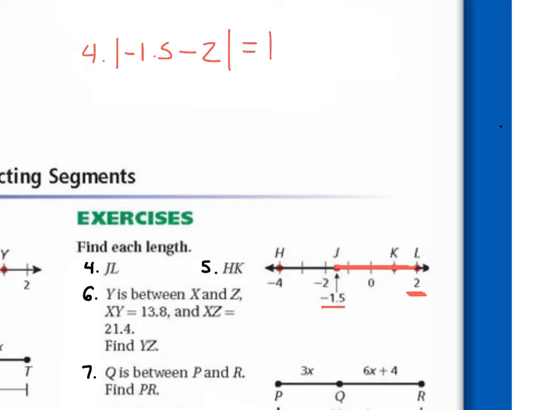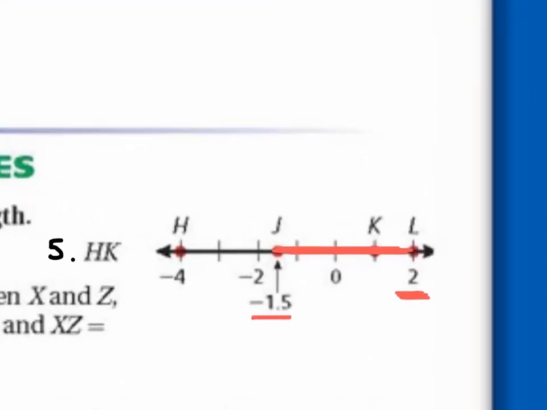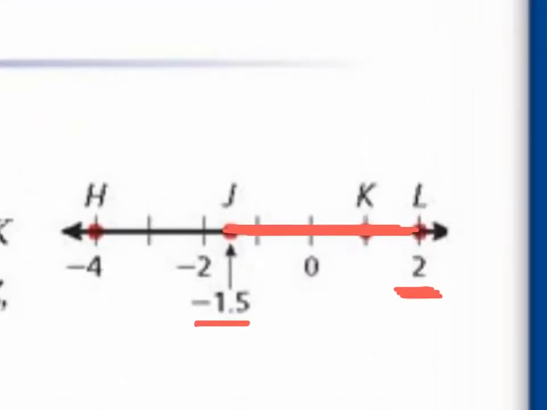And we get the absolute value of negative 3.5, which turns into 3.5. We could also just look at this graph and count how many spaces we're going. So we're going 0.5, 1.5, 2.5, 3.5.